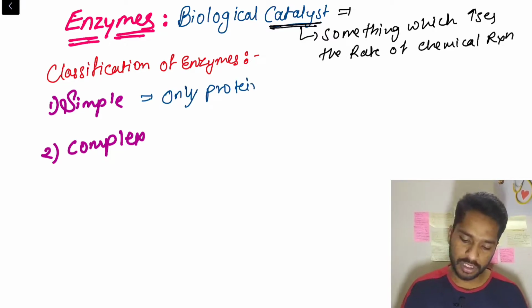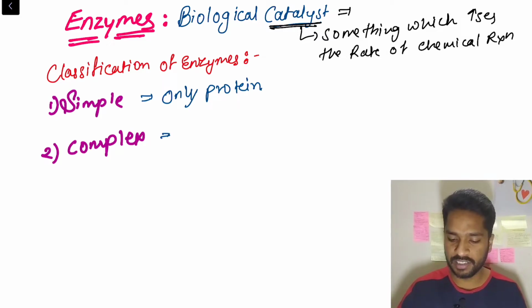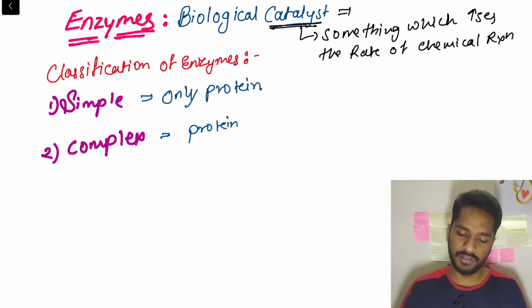Whereas the complex enzyme has a protein part. Obviously, if the simple one has a protein part, then why wouldn't the complex one have it? So it has a protein part plus a non-protein part.